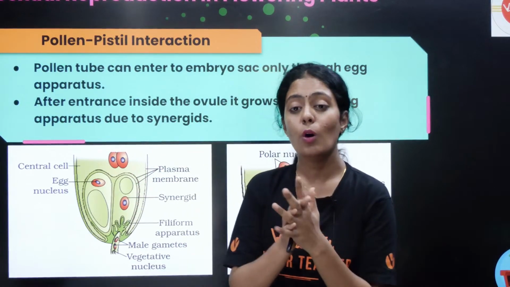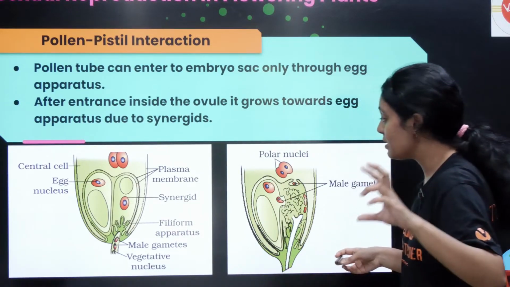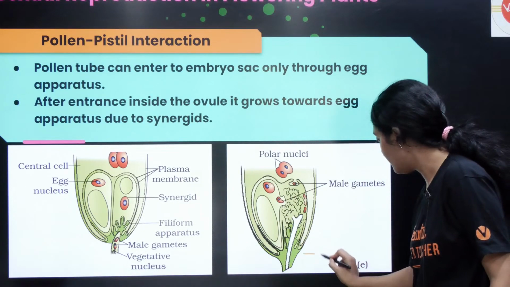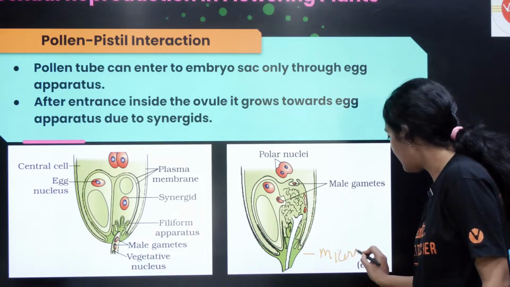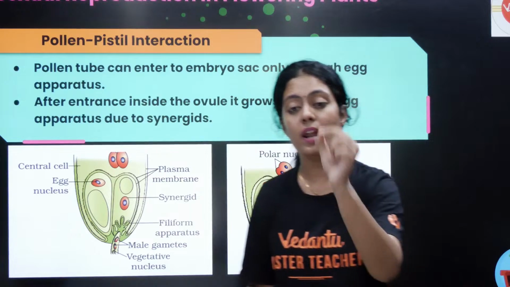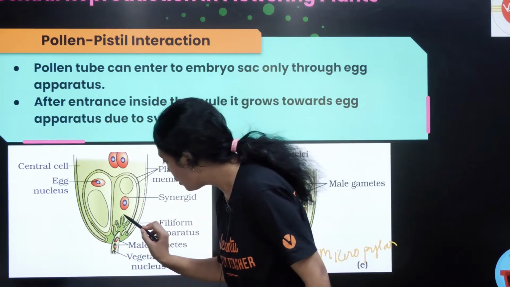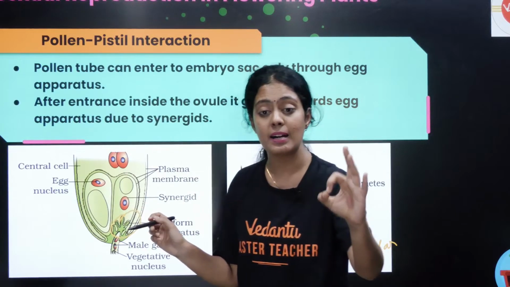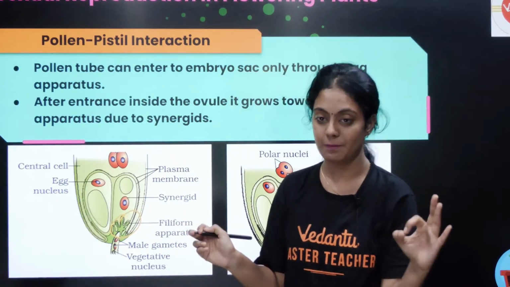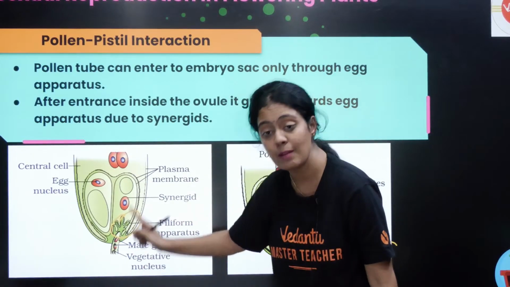The pollen tube can enter the embryo sac through the egg apparatus. This is our micropylar end. Only through this micropylar end can my pollen tube come inside. As I already told you, my filiform apparatus is going to guide. What is my filiform apparatus going to do? It is going to guide my pollen tube.